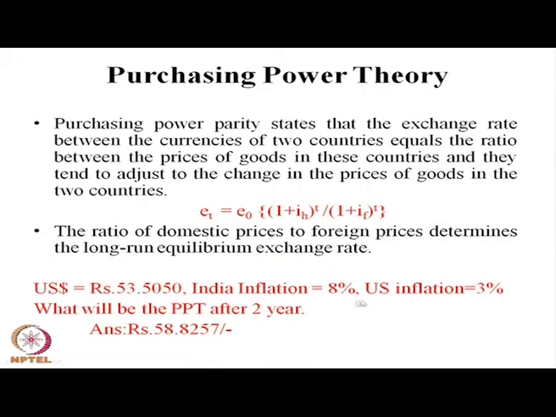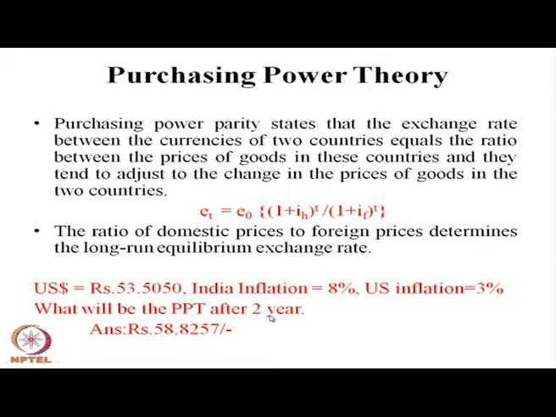Here, by parity, you are referring to purchasing power or the inflation rate. So, suppose in this example the US dollar is 53.50, Indian inflation is 8%, and US inflation is 3%. What will be the purchasing power parity rate after 2 years?